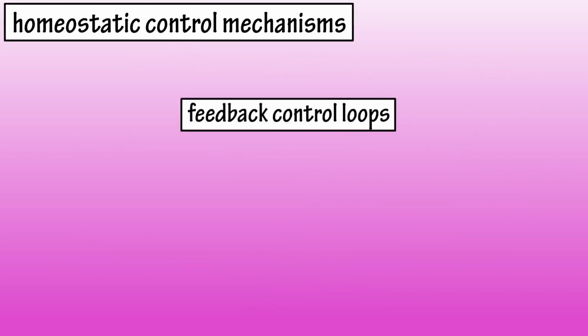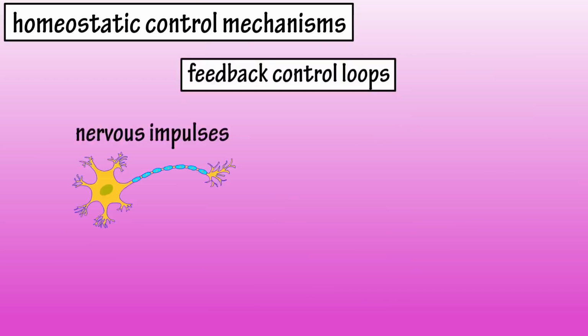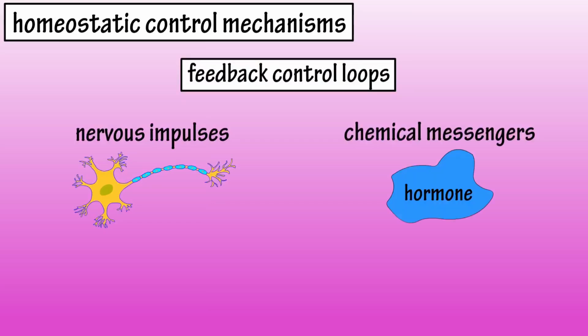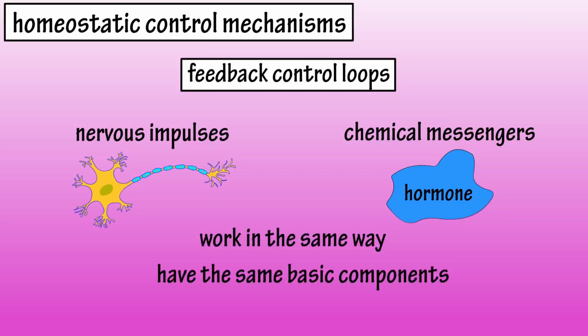This process of the body adjusting to change is called a feedback control loop or feedback control system. These control loops transmit information in mainly two ways: through nervous impulses or by chemical messengers called hormones. Whether the nervous impulses or hormones are transmitting the information, the feedback control loops work in the same way and have the same basic components.